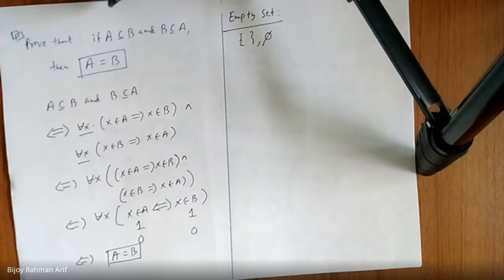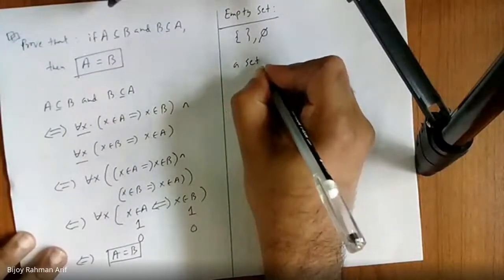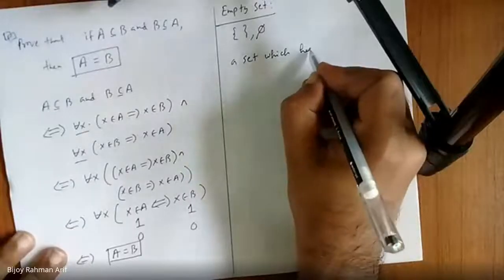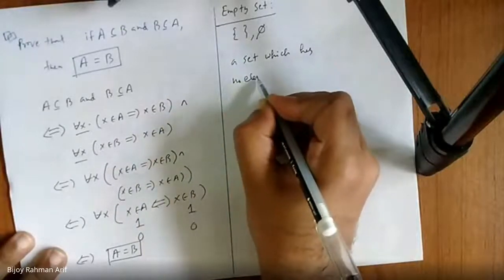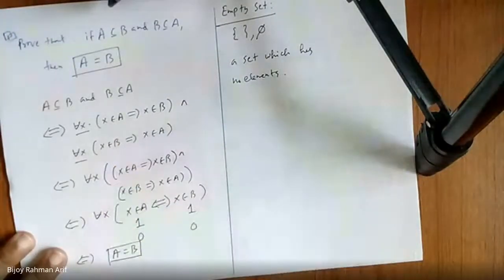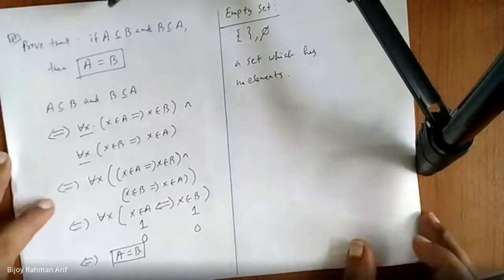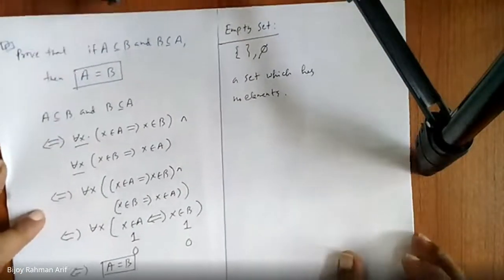So what is an empty set? A set that has no elements in it. Is it a null set, sir? Empty set or null set, yeah. A set which has no elements.